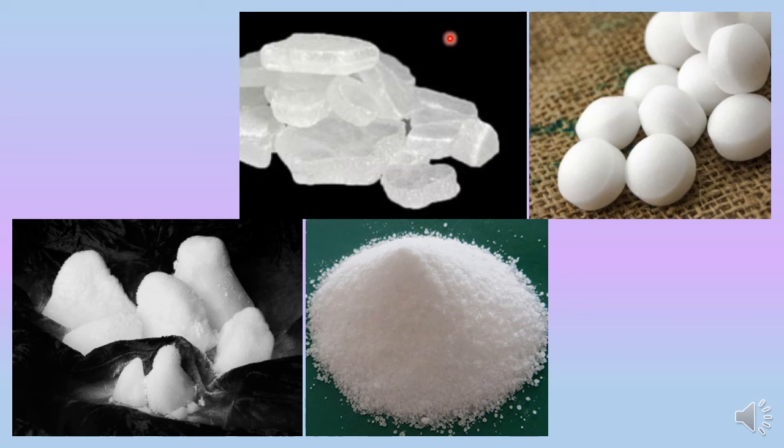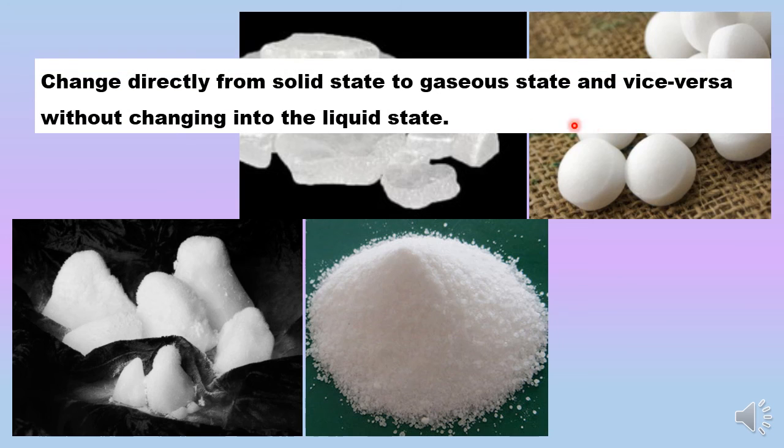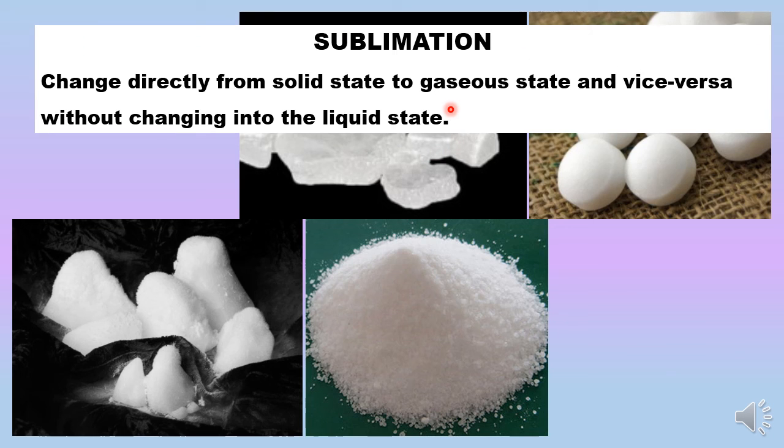Those compounds which show this kind of phenomenon are known as sublimating substances. These compounds will change directly from solid state to gaseous state, and the gaseous state will directly change back into the solid state if the temperature is lowered, but there will not be any liquid stage in between, and this process is known as sublimation.